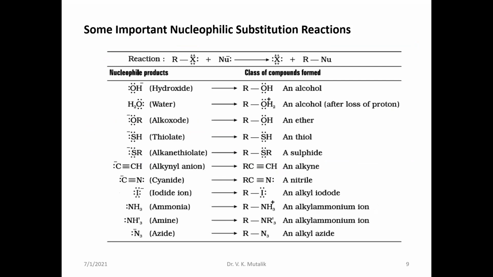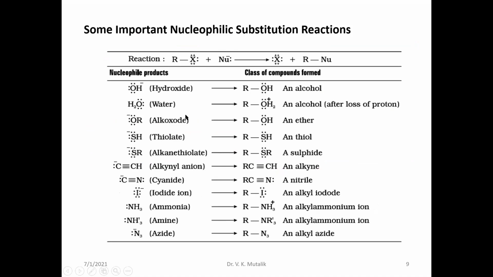You can see here many kinds of nucleophilic substitution reactions of alkyl halides. This is the general sequence, where Nu stands for nucleophile. When an alkyl halide reacts with a base like sodium hydroxide or potassium hydroxide, you will find formation of alcohol, and water also gives an alcoholic product.